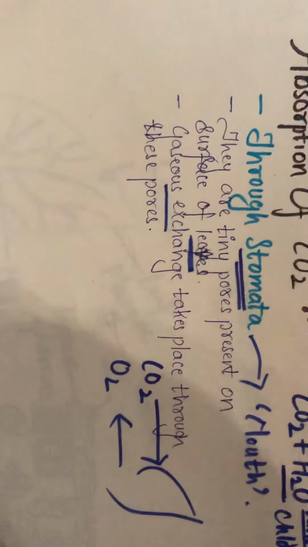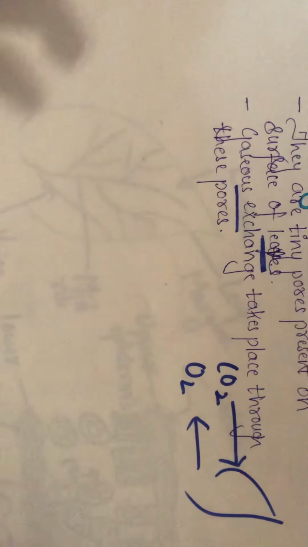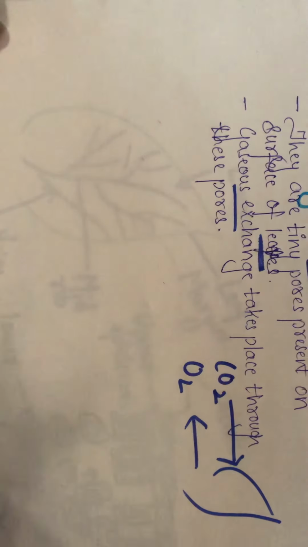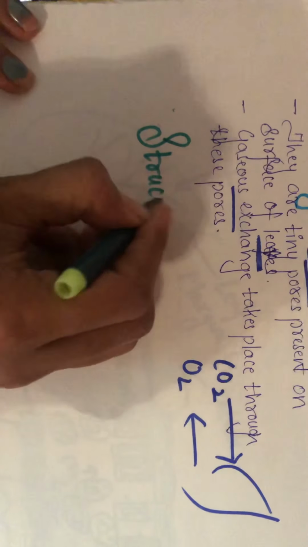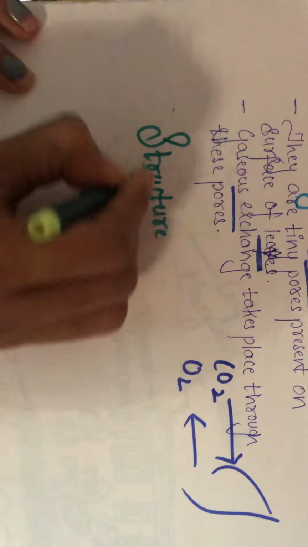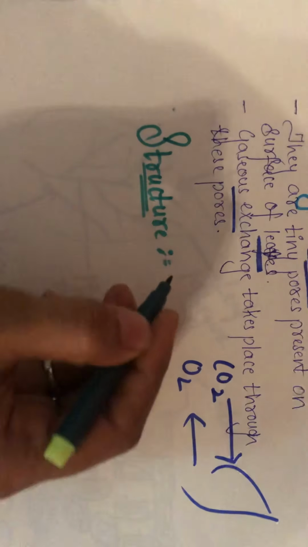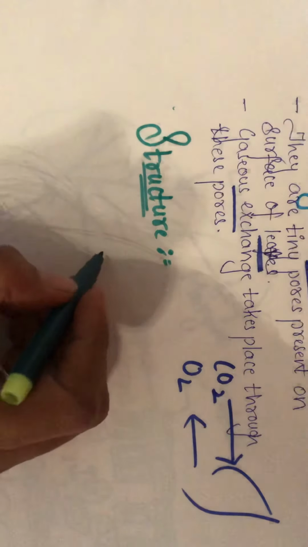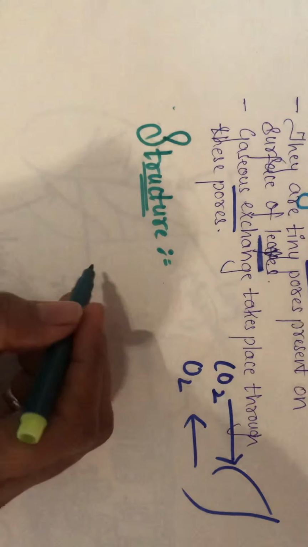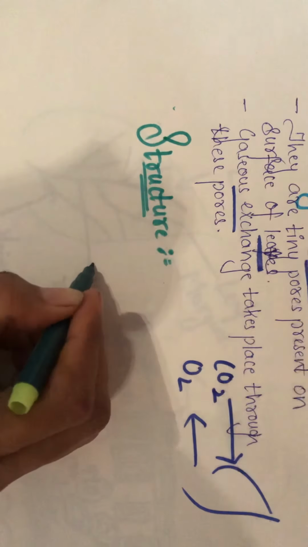Now talking about its structure, the structure of the stomata, it is basically nothing but a pore. But how do we draw this?